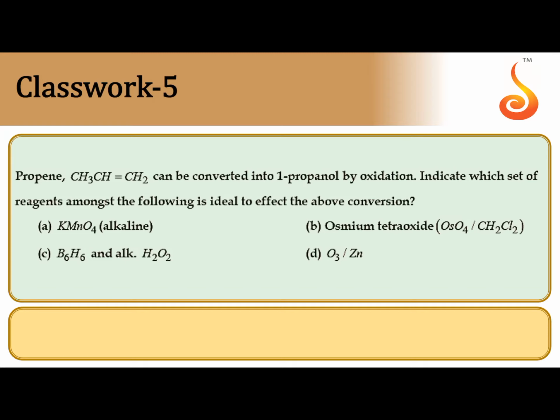Next, propene can be converted into 1-propanol by the oxidation process. Indicate which set of reagents among the following is ideal to effect the above reaction. So which one is required? We have to write propene, CH3 CH double bond CH2. Requirement is 1-propanol, CH3 CH2 CH2OH.